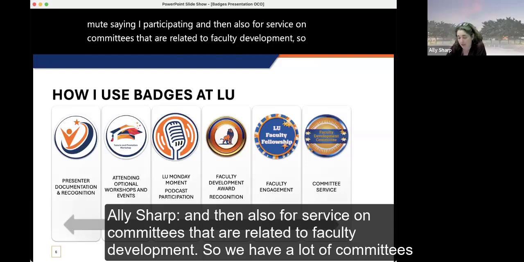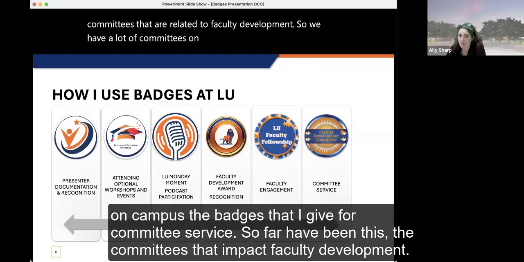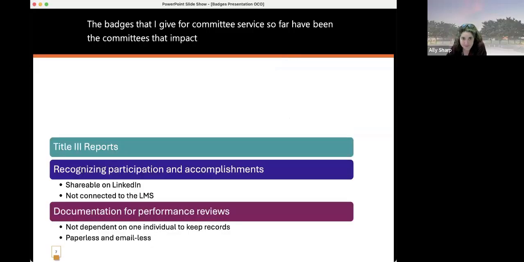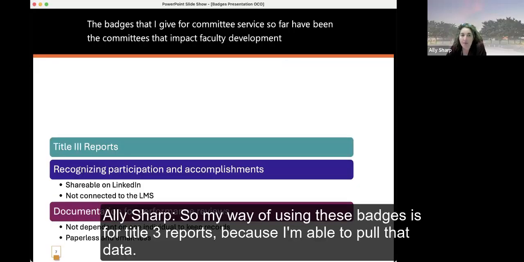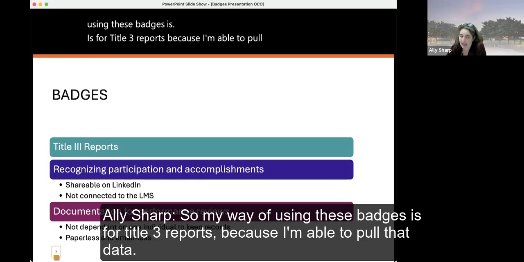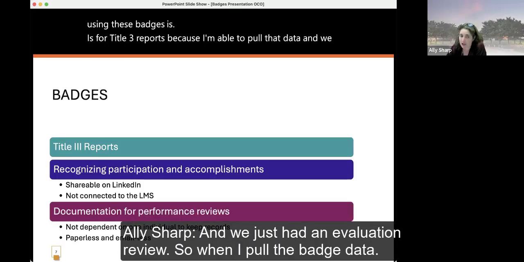We have a lot of committees on campus. The badges that I give for committee service so far have been for the committees that impact faculty development. My way of using these badges is for Title III reports, because I'm able to pull that data. And we just had an evaluation review.